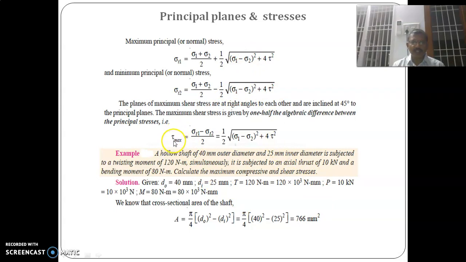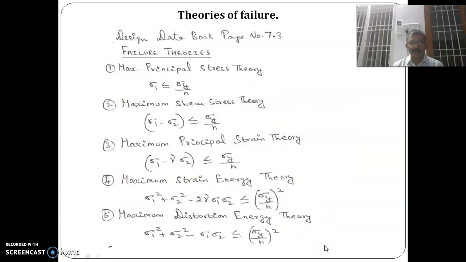Then maximum shear stress equals sigma 1 minus sigma 2 by 2. It is the difference between the maximum principal stress and the minimum principal stress divided by 2. So this can be subtracted, these two terms get cancelled, and this will be equal to 1 by 2 into square root of sigma x minus sigma y square plus 4 tau square.